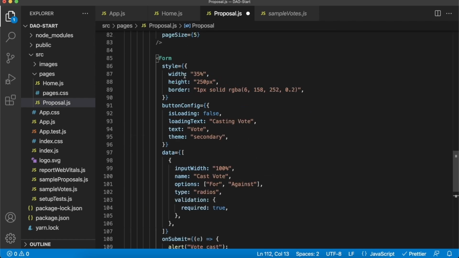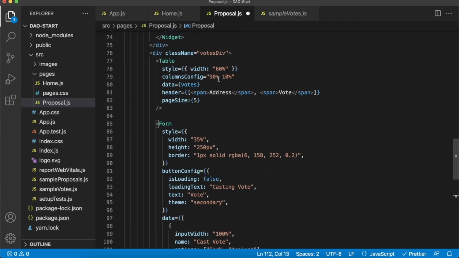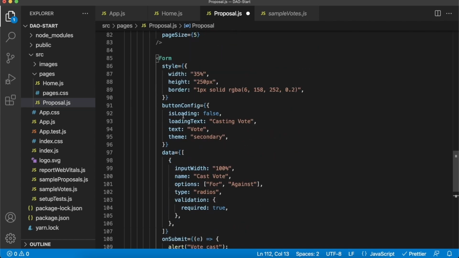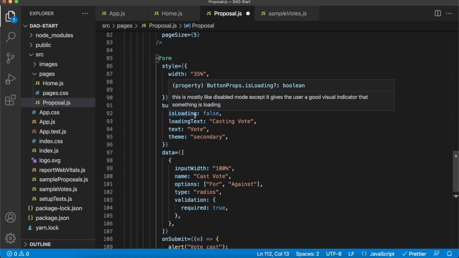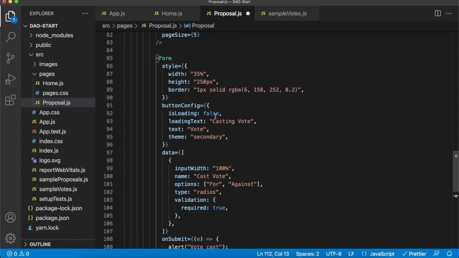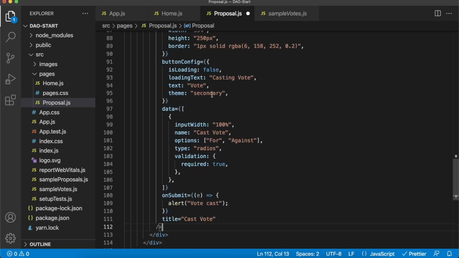So a form, we'll have the width to be 35% as the table was 60%, leaving a nice little 5% gap between the two. And the button configuration, well, we won't have any loading state yet, but when we actually cast our votes and interact with our smart contract, we'll set it to loading while the smart contract interaction is going on. The theme is secondary.